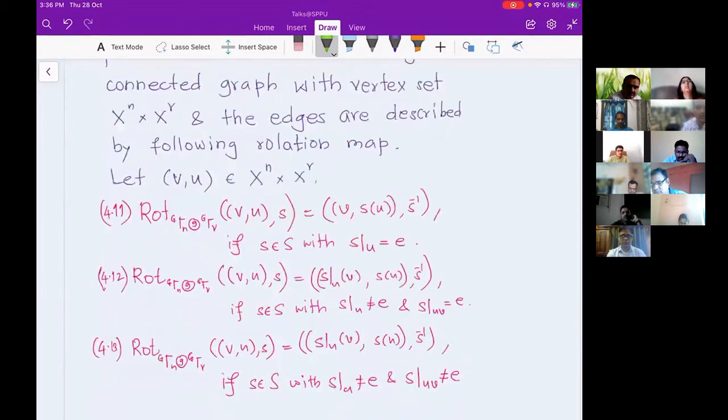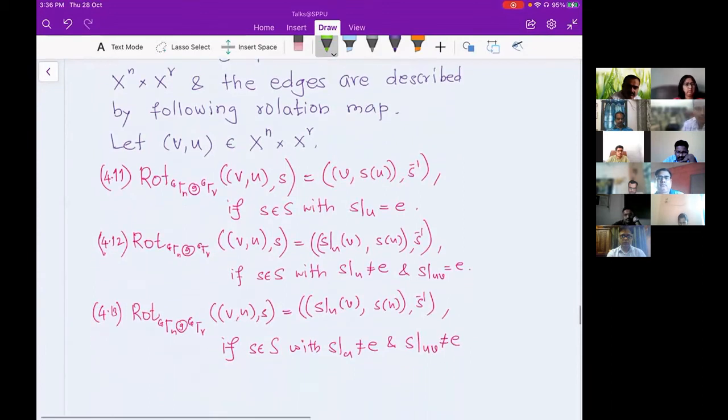Again, in the Basilica case, I gave the adjacency in terms of 3 rotation maps. Here also it is given in terms of 3 rotation maps. I think 4.13, because I don't have A, B, C, so I now use 4.11, 4.12, and 4.13. 4.11 is actually the sheet edges, and 4.11 and 4.12 are those generators, and again it depends on whoever is my generator.